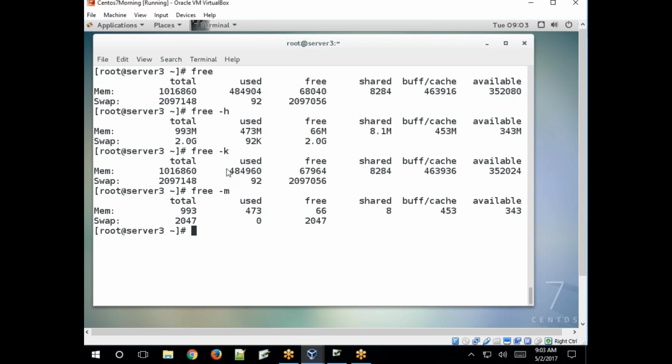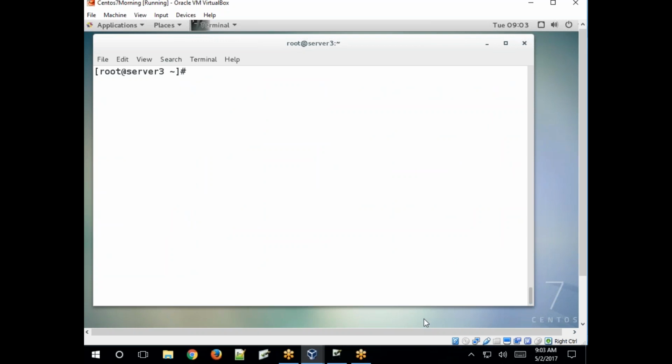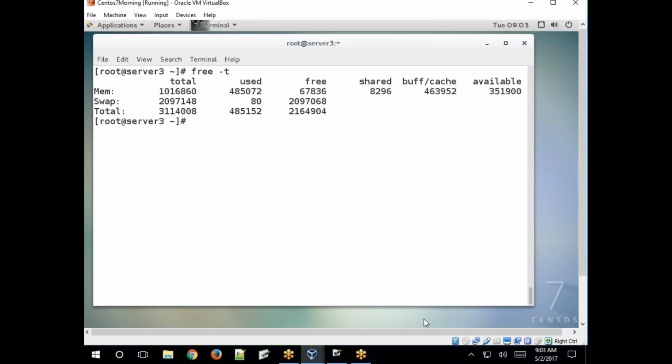readable format, -K for kilobytes, -M for MBs, GBs. Clear? -T prints the total line.